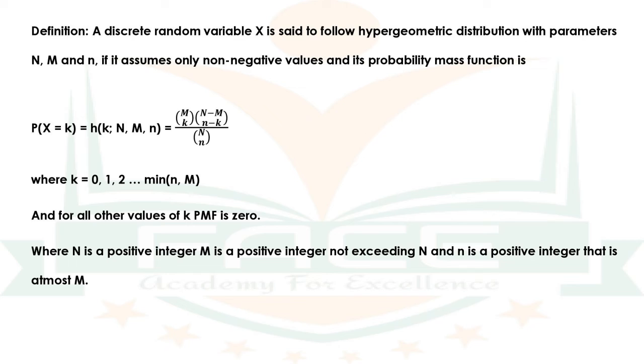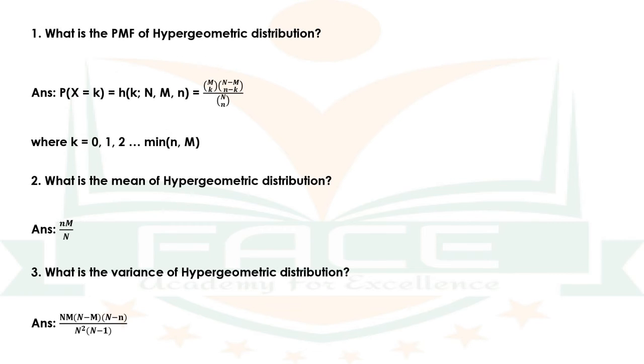Now let us see some model questions related to hypergeometric distribution. Question number 1. What is the PMF of hypergeometric distribution?